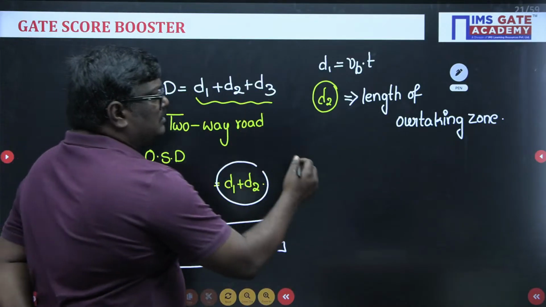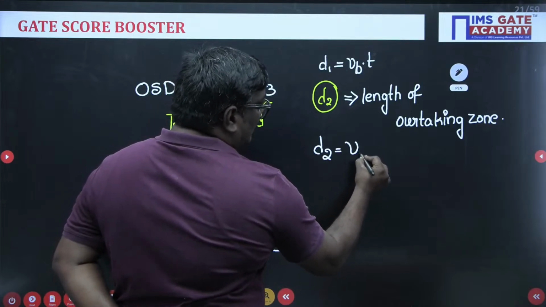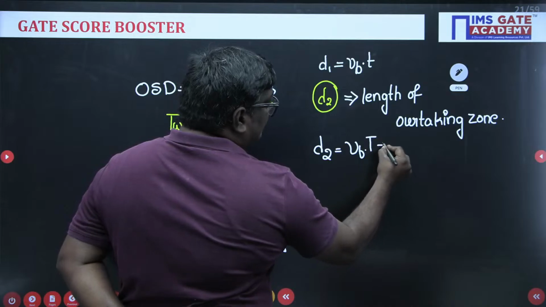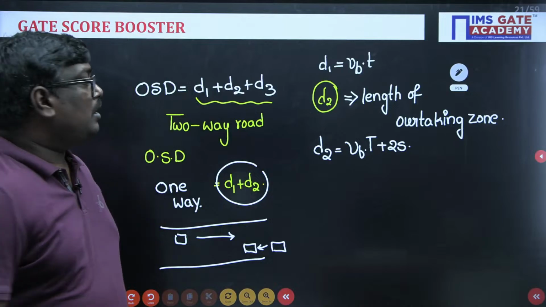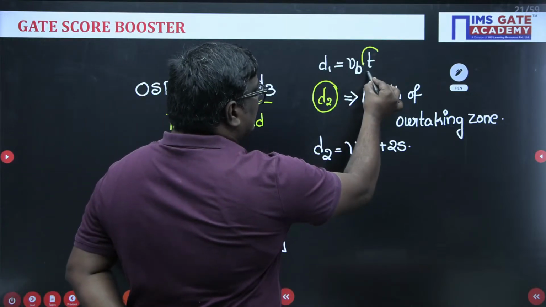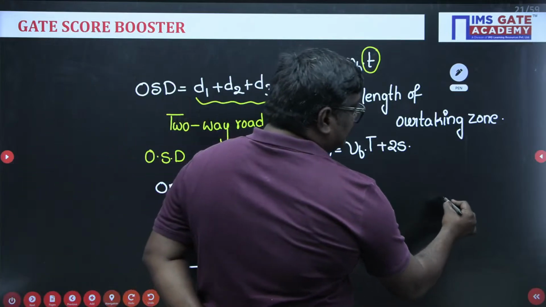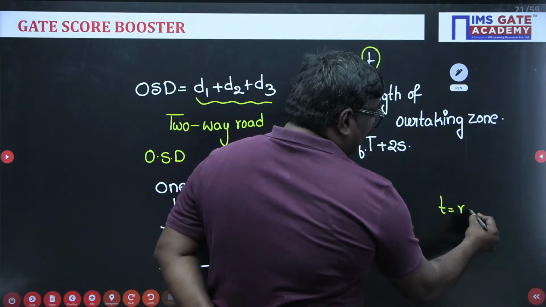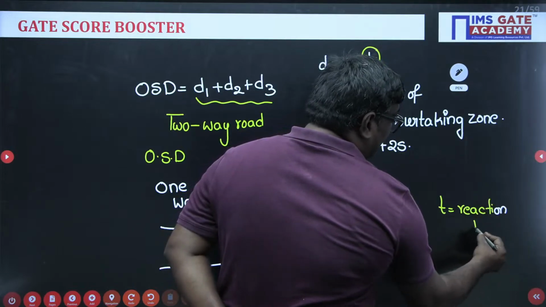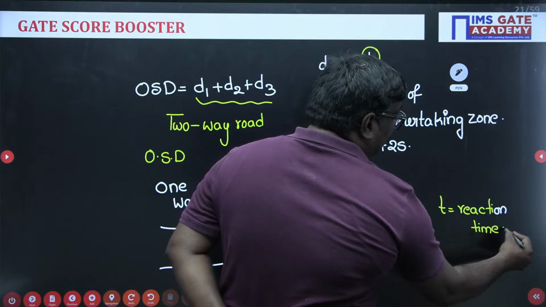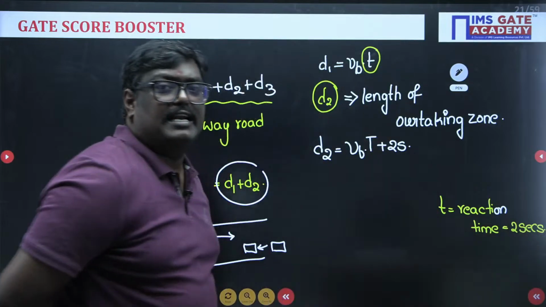Now see students, D2 can be written as VB into capital T plus 2S. What do you mean by T here? T is nothing but the reaction time. In SSD, you have studied the reaction time as 2.5 seconds, but in OSD it is taken as 2 seconds.